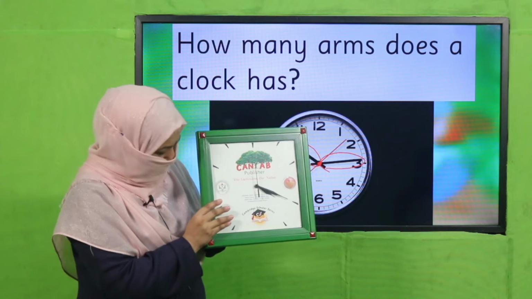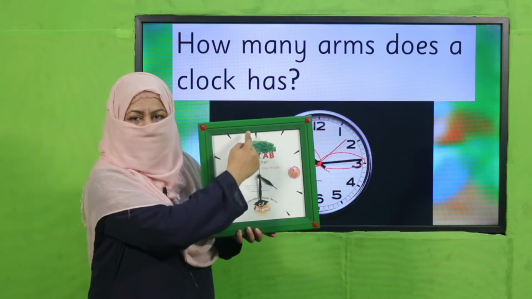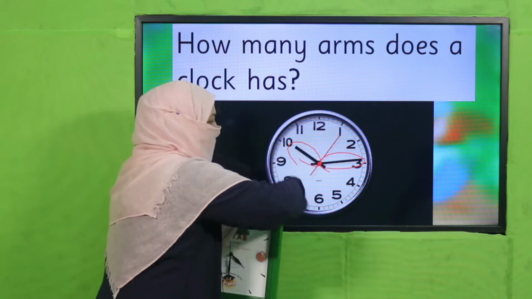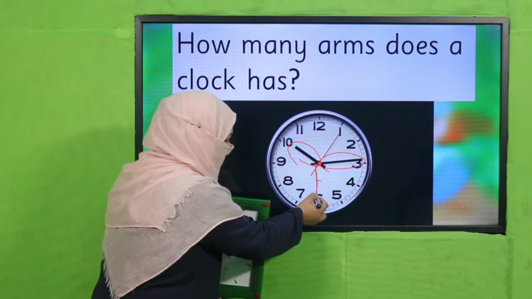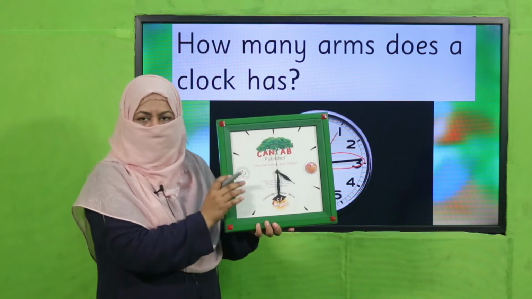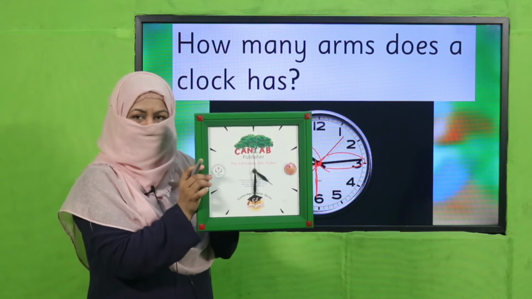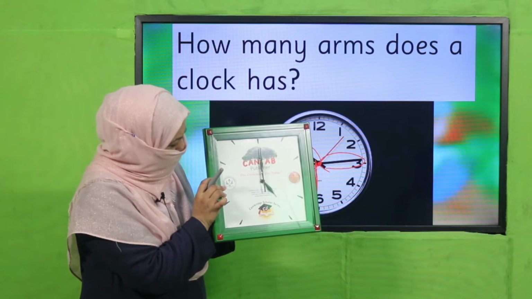and when it reaches the middle, means 6, it means it's half. Look at this, it's a full circle, and when this arm reaches 6, it's half of the circle, right? It's half of the circle. That's why it is called 4:30, right? Again this minutes hand will move to 12.